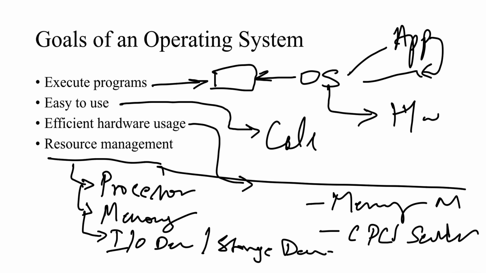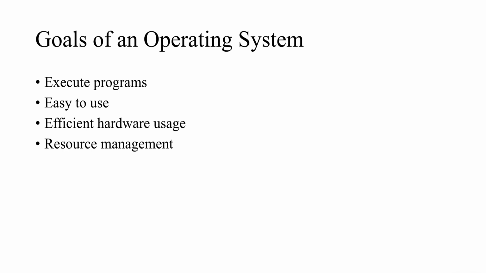Or we discussed storage devices, so we have storage management, file management, all those things. Everything that comes under resource management, efficient resource management, the operating system would look into it and make sure that nothing wrong is happening. So these are the four goals of operating system that we have.